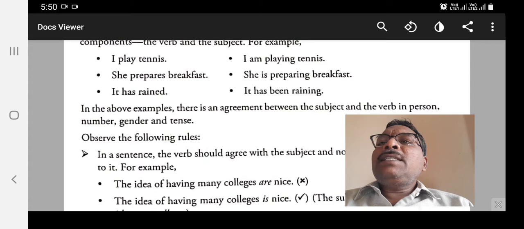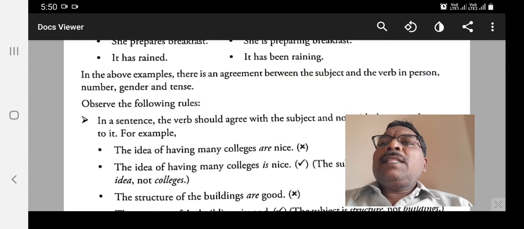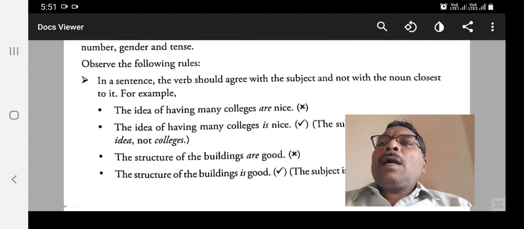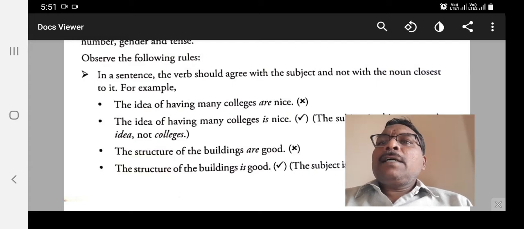So in the above 6 examples, there is an agreement between the subject and the verb in person, number, gender and tense. Observe the following rules. In a sentence, the verb should agree with the subject and not with the noun closest to it.